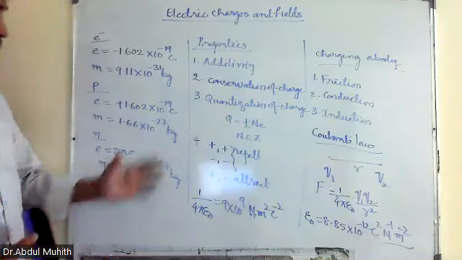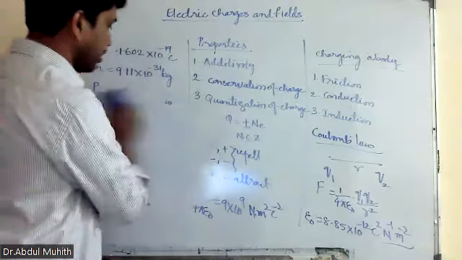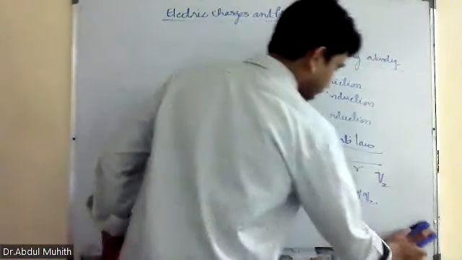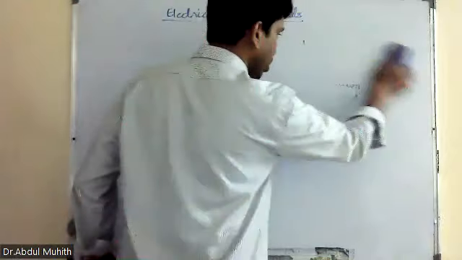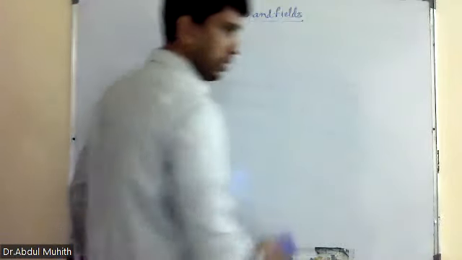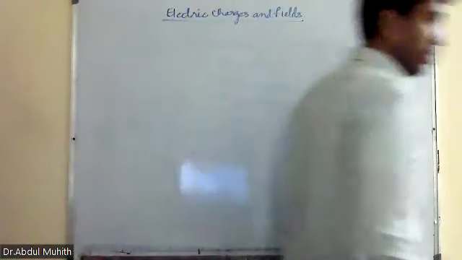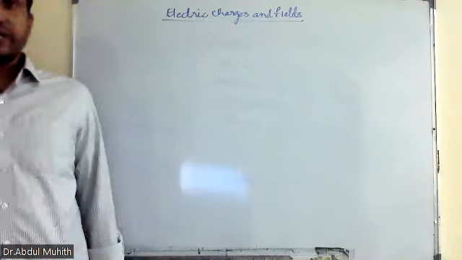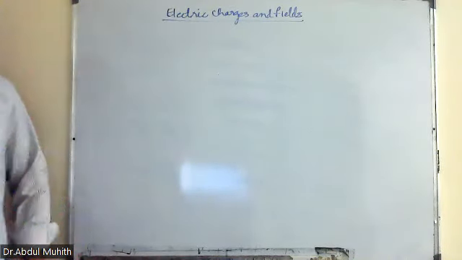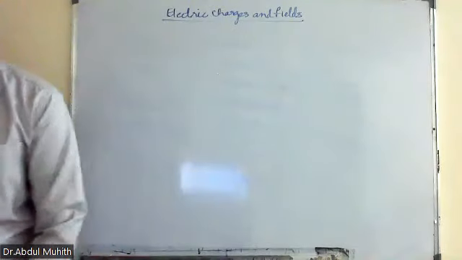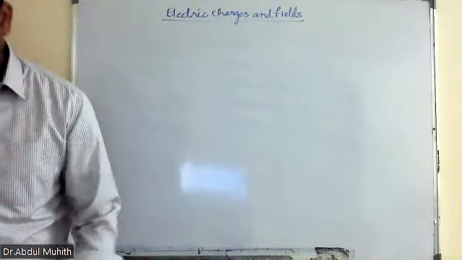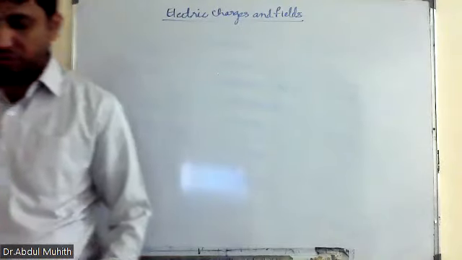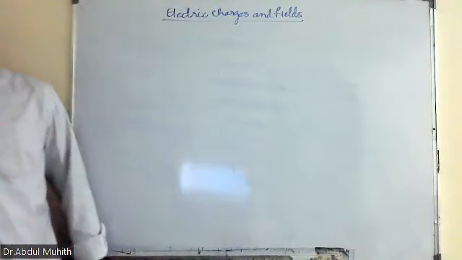Okay, so this is done. Yesterday we did up to here, and we did the vector formula for Coulomb's law. We also did one numerical on Coulomb's law of electrostatics. Did we not do that? Yes, yesterday we did a numerical also. Now I am going ahead with the next concept, that is force between multiple charges, which I will discuss now. Then quickly I will go to the electric field, then dipole and all. There is a lot to do now.